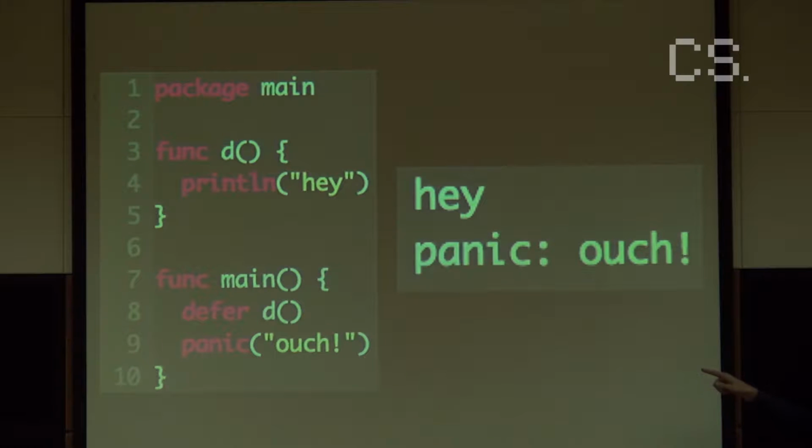So in this example, I say I want to defer D, and then when main is done, it runs D, and it guarantees that this function gets run no matter what. So here, I panic, which is a way to shut down the whole Go program to say that there's an error. But because I defer D, Go makes sure that D runs before it panics and quits the program.